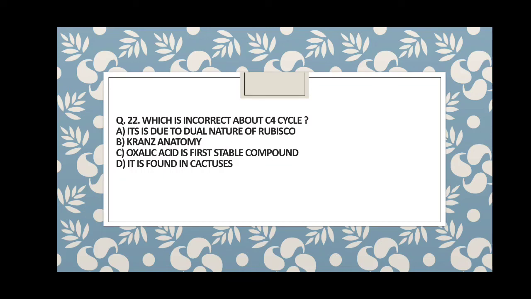So guys, the correct answer for this question is D, that it is found in cactuses. It is wrong. It is found in what? Sorghum, maize and sugarcane. Just remember, I am telling in slow motion, so just write this down. So guys, the answer is D.